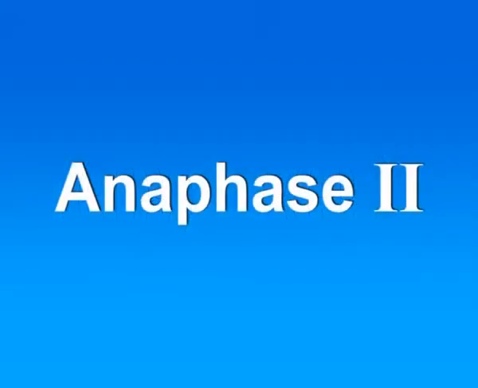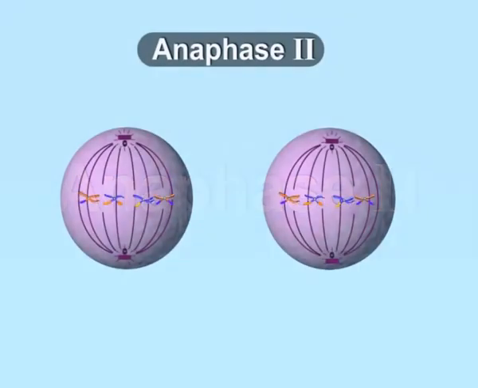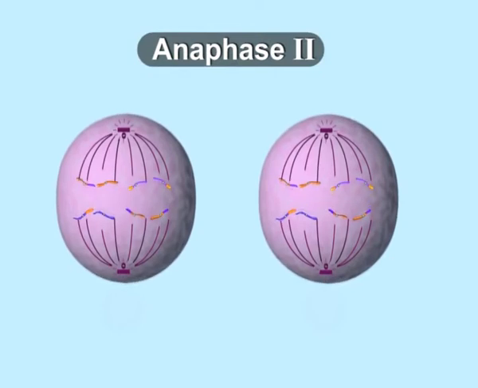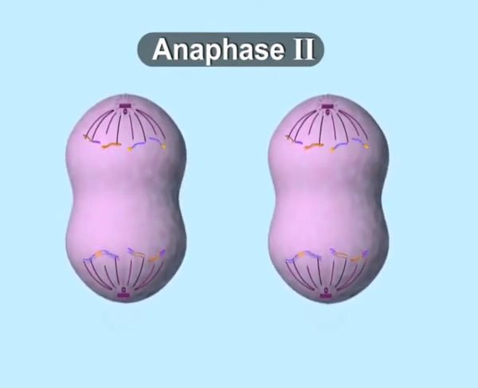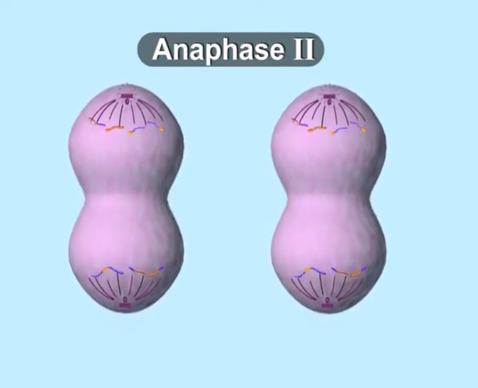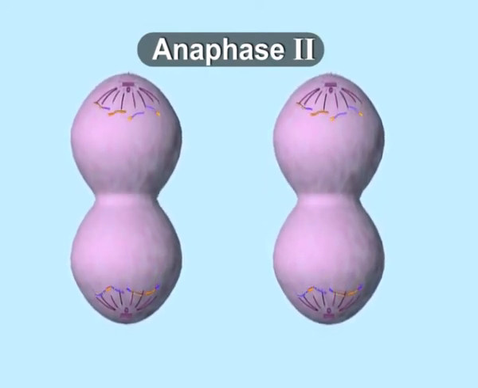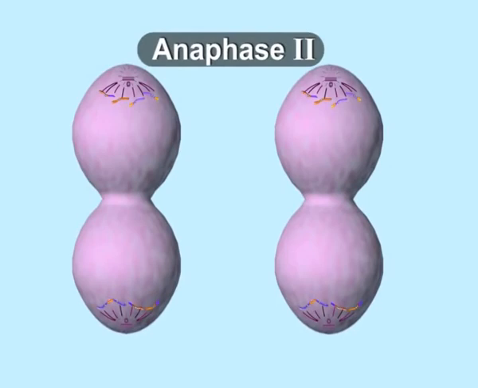Anaphase 2. Anaphase 2 begins with the simultaneous splitting of the centromere of each chromosome. By this splitting, sister chromatids move towards opposite poles of the cell. Next stage is telophase 2.